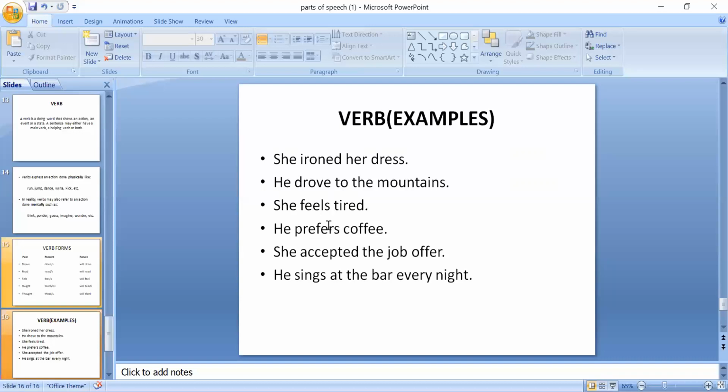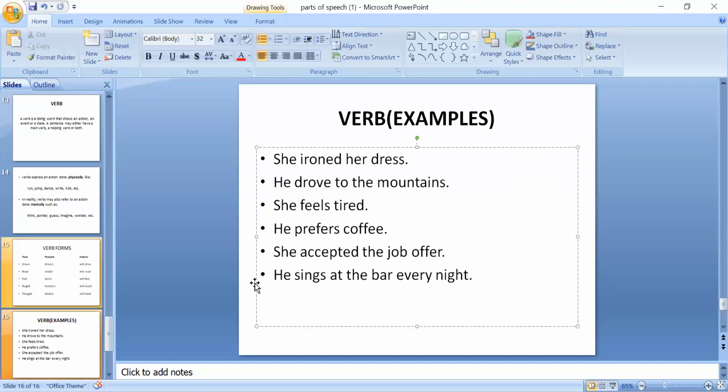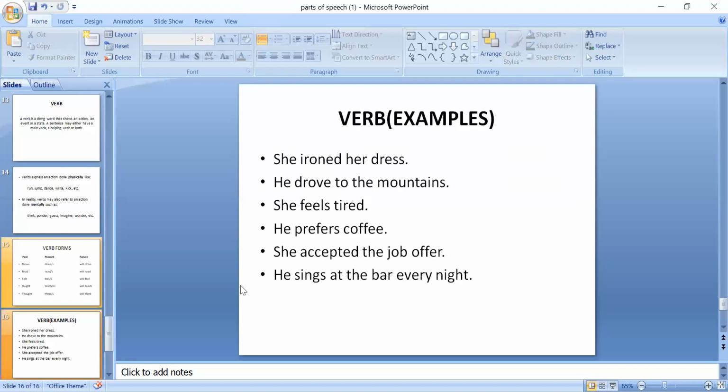Prefers is an action word. She accepted the job offer. Accepted is an action verb. He sings at the bar every night. Sings is a verb. Okay. So all these words, iron, drove, feels, prefers, accepted, sings, all these verbs are telling us about action. Clear?